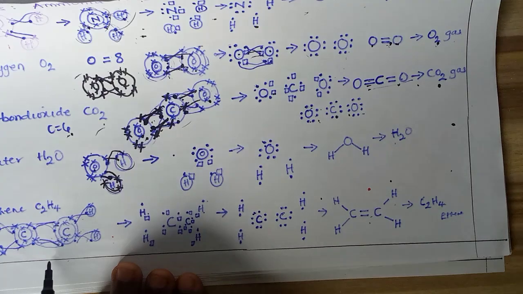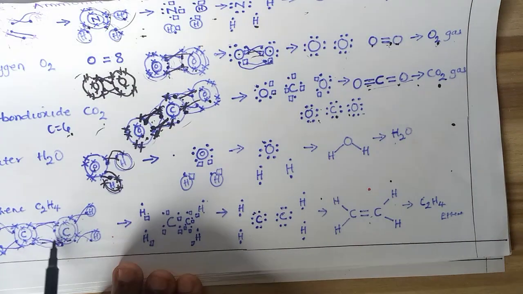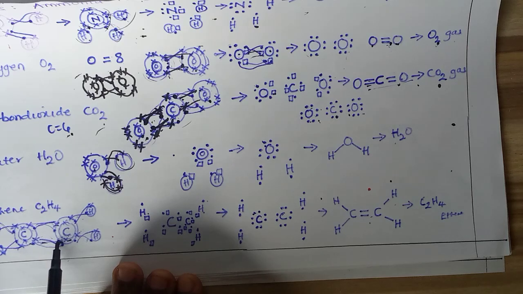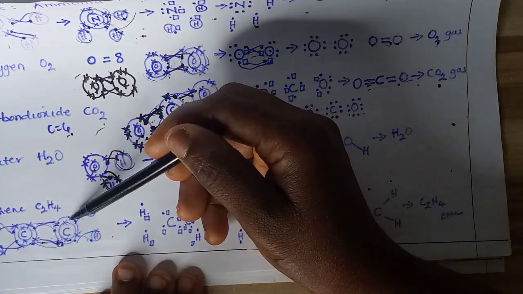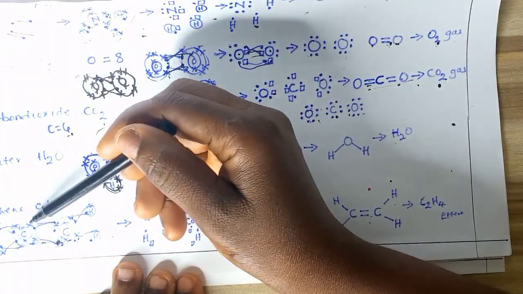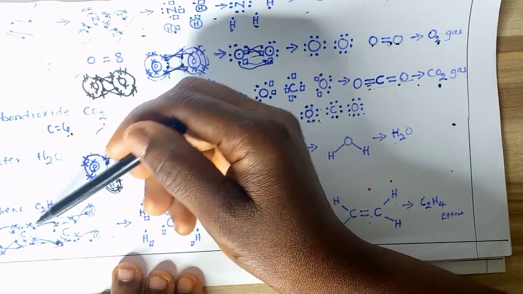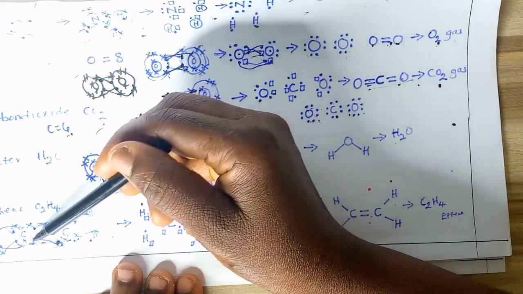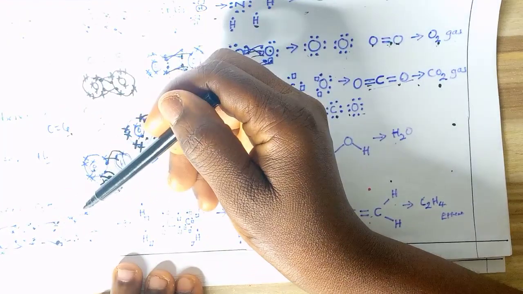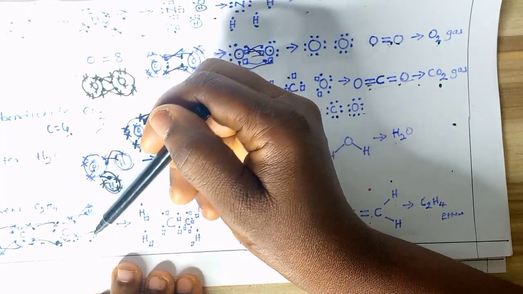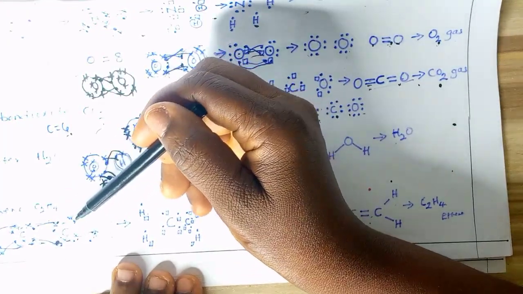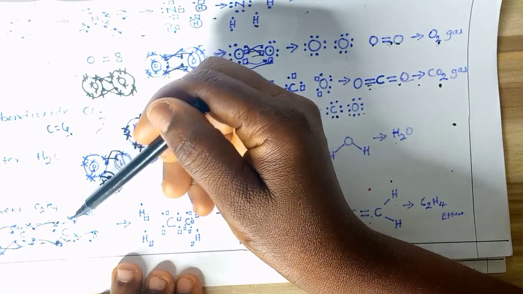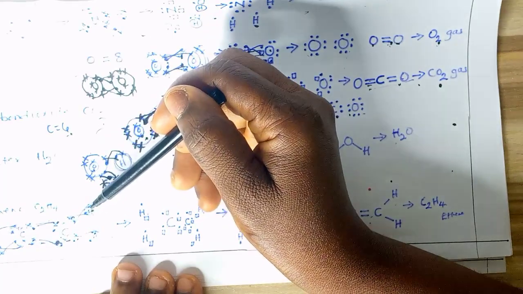Ethane is C2H4. Between carbon and carbon, there's sharing of electrons because carbon has 4 valence electrons. On this side we have 1, 1, 1, 1. On this side we have 1, 1, 1, 1. So this one supplies the need of this. This electron supplies the need of this. The same thing happens here. Sharing takes place. Then each carbon is surrounded by 2 hydrogen, which undergoes bonding on this side. Since this side is also 1, it undergoes bonding with hydrogen, which also has 1.